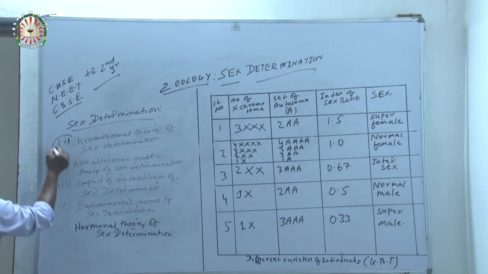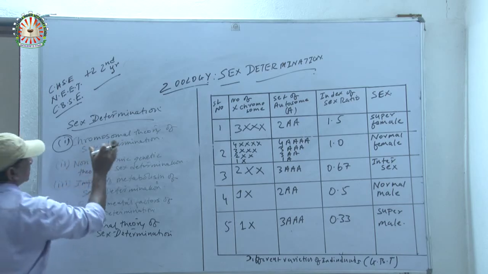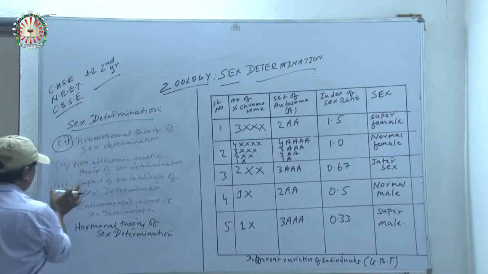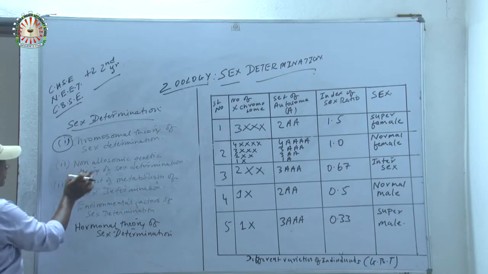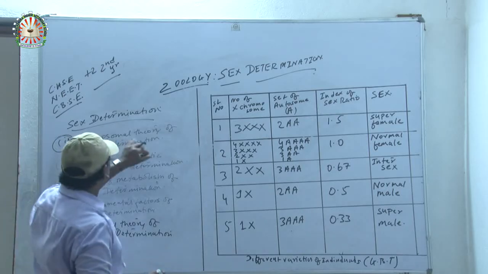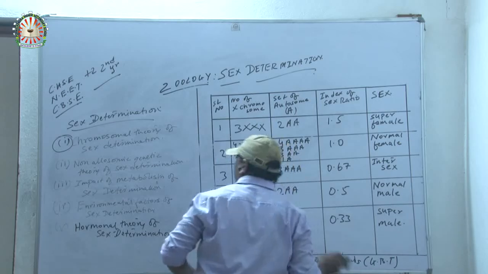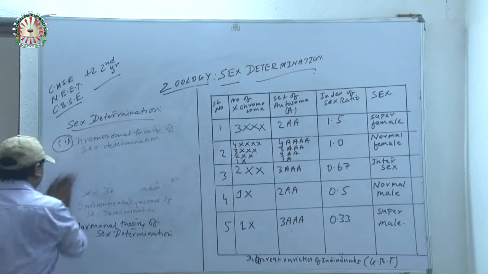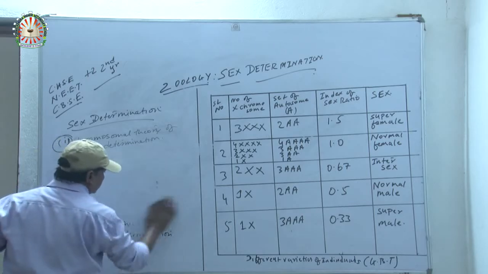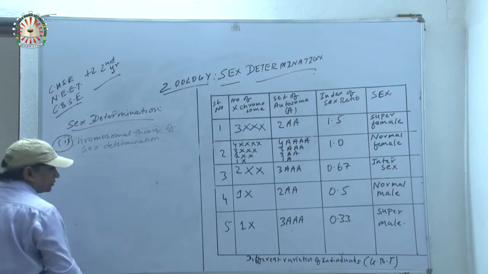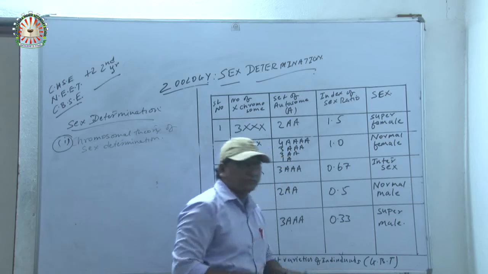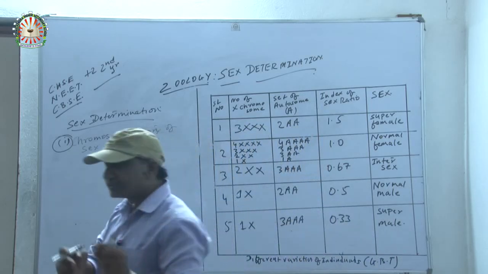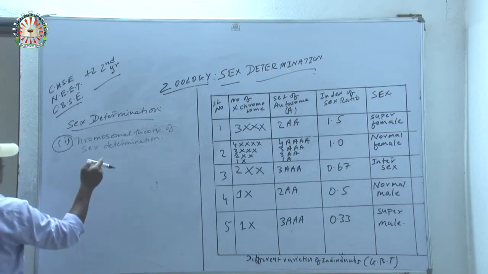Now, which one is important? First, we have to start the topic from the chromosomal theory of sex determination. So now, 4 of the important points also. First we have to learn the chromosomal theory of sex determination. As we know, 4 types of chromosome structures are there: X, Y, Z, W.